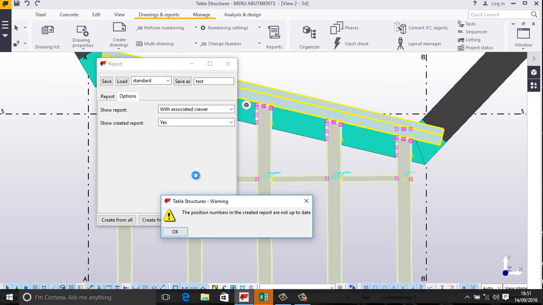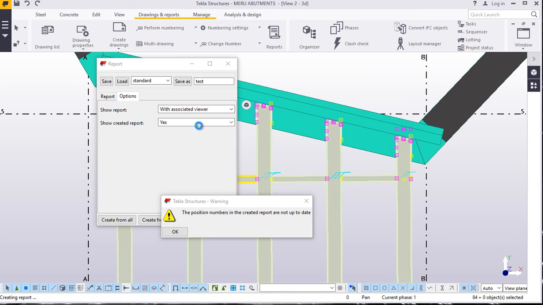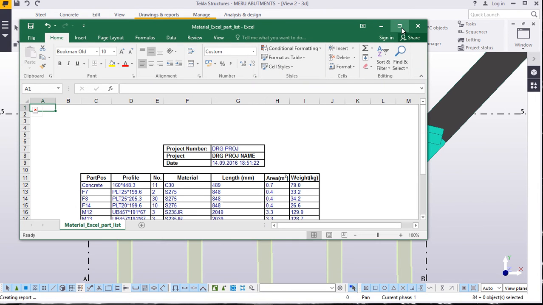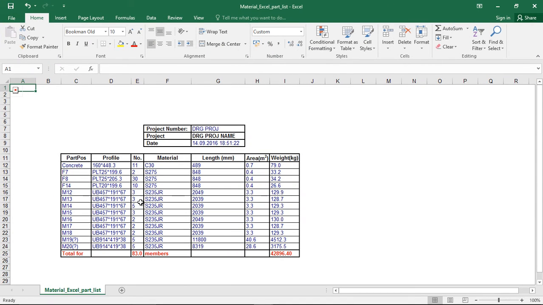Click Create from selected, and just wait for it to generate. Yes, it has actually generated what you want. Now this is what we want.